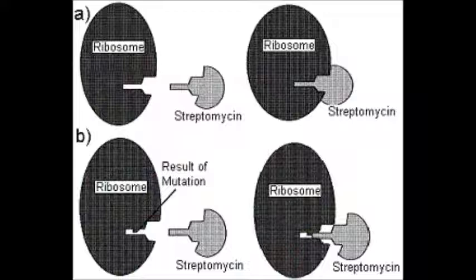When a point mutation occurs in the bacterium, it changes the receptor site of the ribosome. Since the point mutation has altered the receptor site of the ribosome, it is virtually impossible for the drug molecules from the antibiotics to attach to it and cause the ribosome to behave differently, causing degradation to the bacteria due to the wrong production of proteins. Since the drug molecules cannot attach to the ribosome, it cannot interfere with the ribosome production of proteins, therefore causing the bacteria to be resistant to the antibiotic.